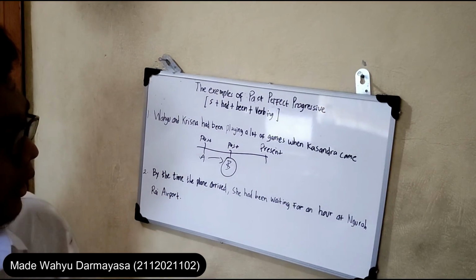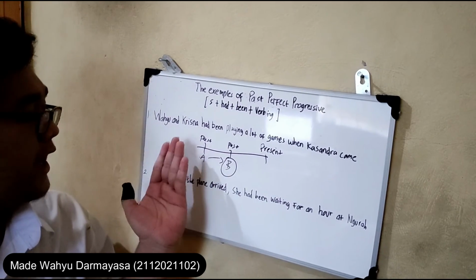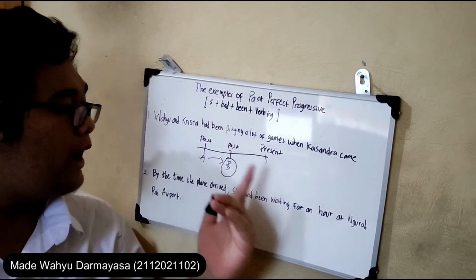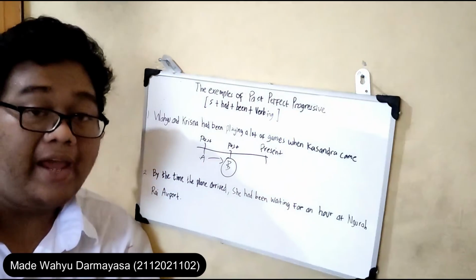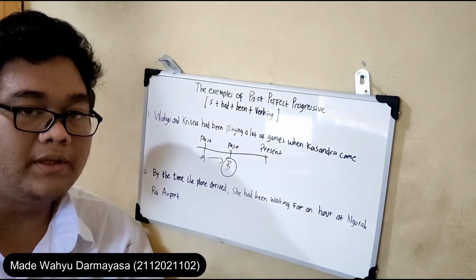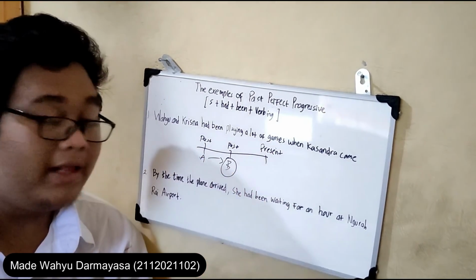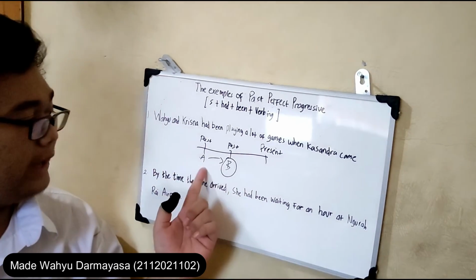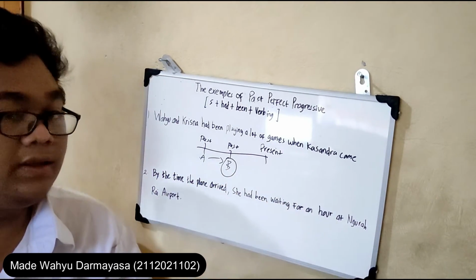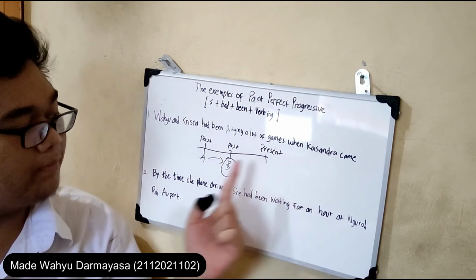Or I can say the first action, which is Wahyu and Krisna playing a lot of games, was already happening when the second action, Kasandra came, happened.